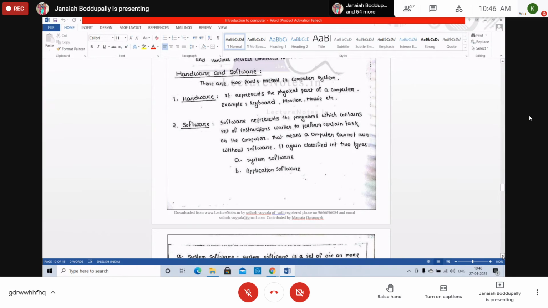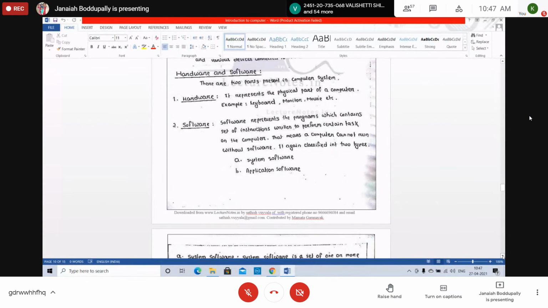It represents the physical parts of a computer. Example: keyboard, monitor, mouse, etc. We can touch that part of a computer, that is called hardware. Keyboard, monitor, CPU, everything we can touch. What is software? Software represents the programs which contain a set of instructions written to perform certain tasks on the computer. Hardware we can physically touch; software we cannot touch. These software are the programs, but there are different softwares. That means a computer cannot run without software.